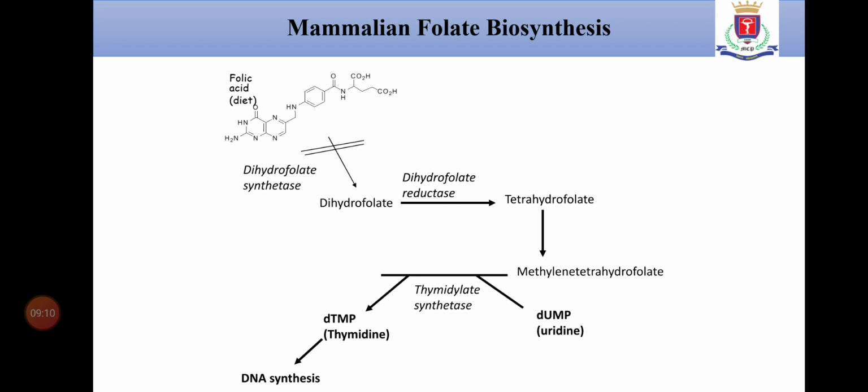The tetrahydrofolate gets converted into methylene tetrahydrofolate, and with the help of thymidylate synthetase it gets converted into dTMP, deoxythymidine monophosphate, and dUMP, deoxyuridine monophosphate. DNA synthesis takes place from dTMP. This is the mammalian folate biosynthesis.